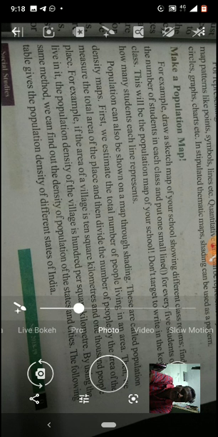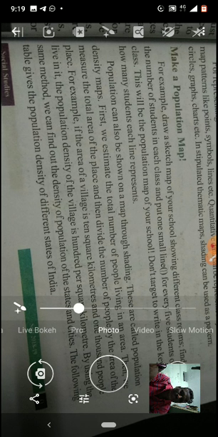Let me read once. First, we estimate the total number of people living in an area. Suppose you take one village, then we measure the total area of the place. How many people are there? You count. Next, what is the area of that village? You calculate that area. Then divide the number of people by the area of the place. First you write the number of people on top, and draw one line. Below that, what do you have to write?